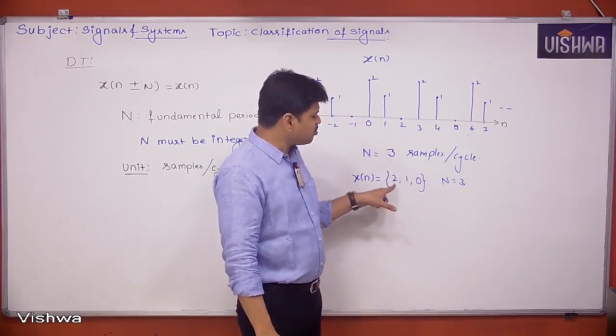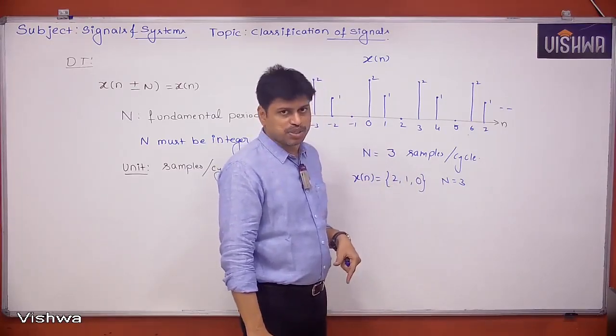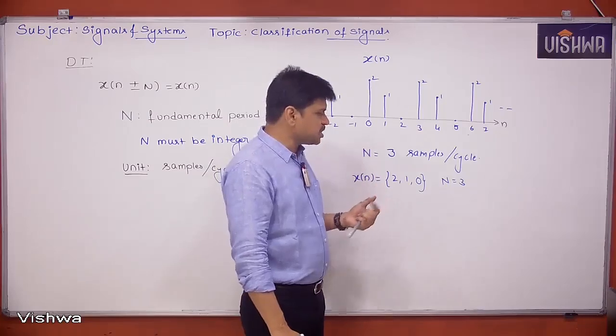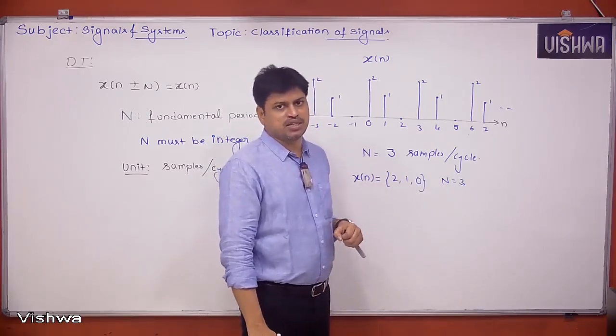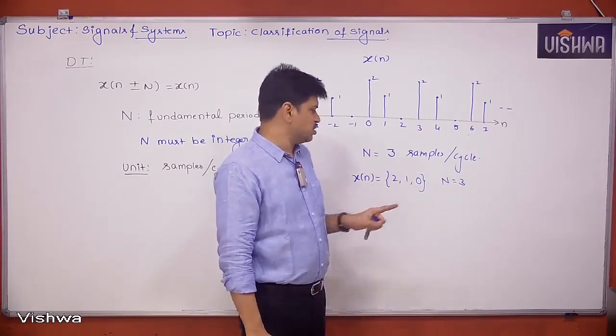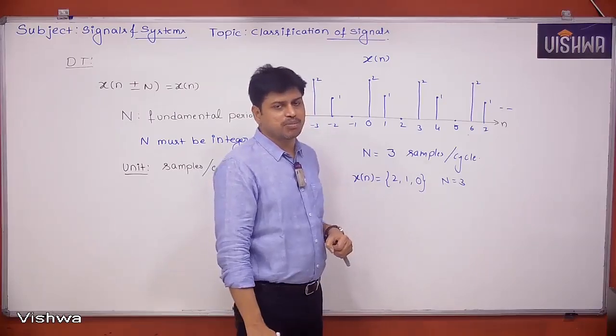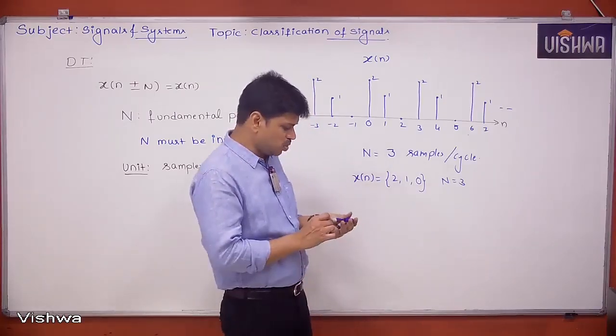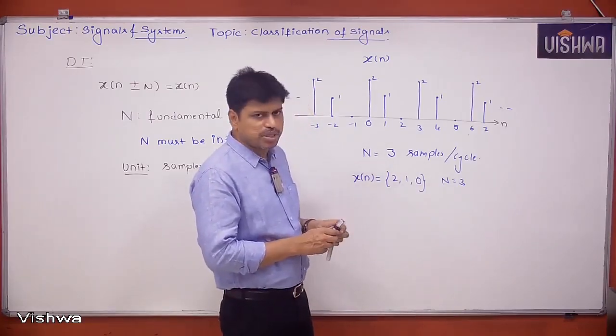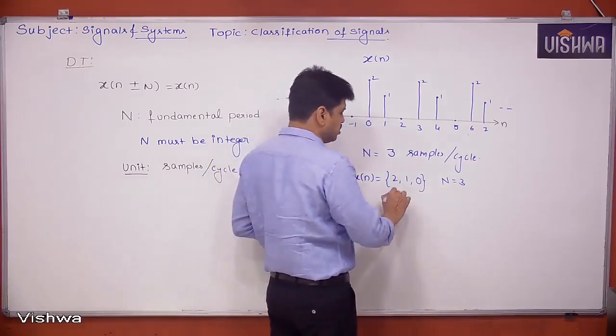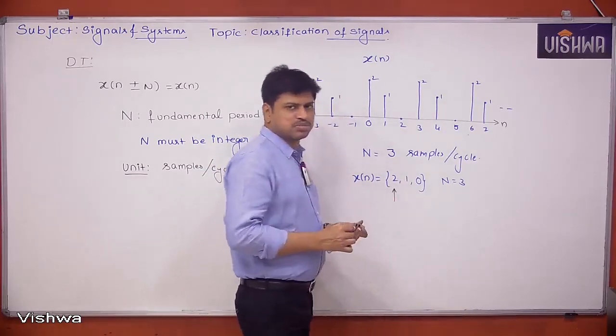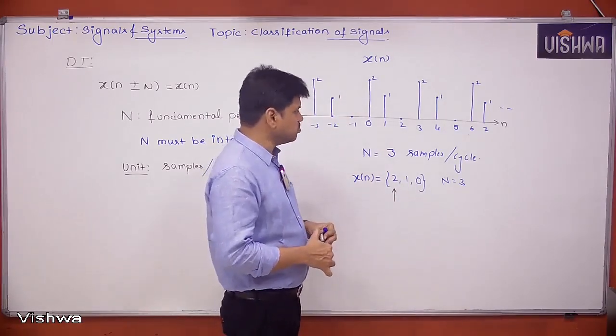Sir, if they haven't mentioned the arrow position? Remember, in discrete time signals, if the arrow is not mentioned, the default position is always the first sample. The first sample is always taken as the 0 position, n is equal to 0. Understood? Okay.